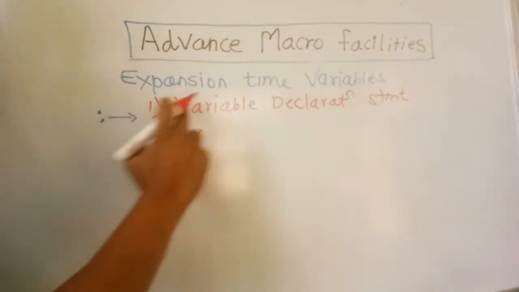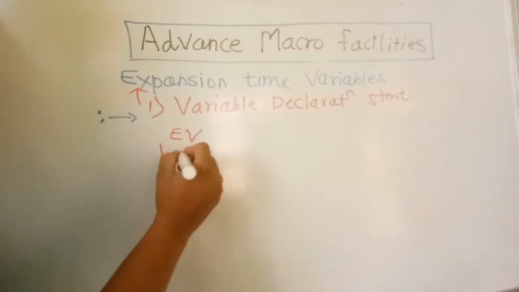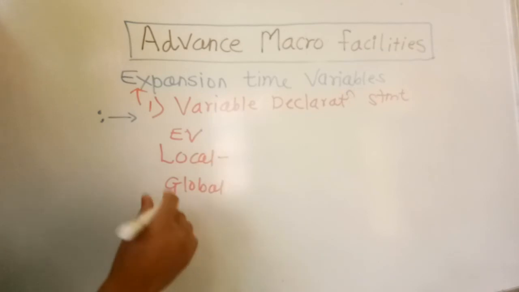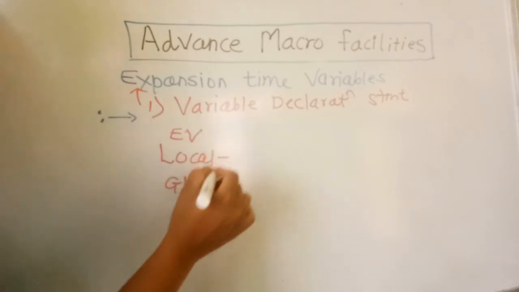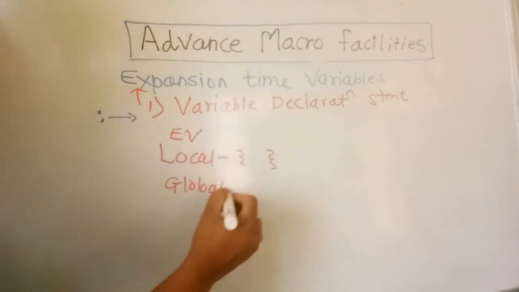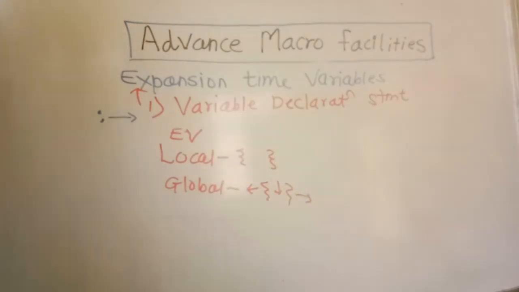Variable declaration statements are part of the expansion time variables, and they again have the local and global types. We all know that the scope of a local variable is limited to only part of that function, and global scope is in that function, outside or after that function. It is common across any programming.